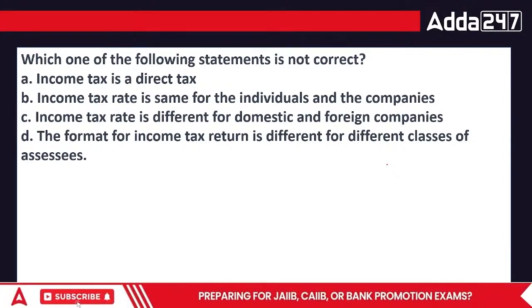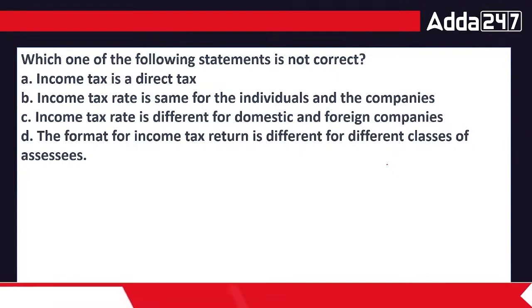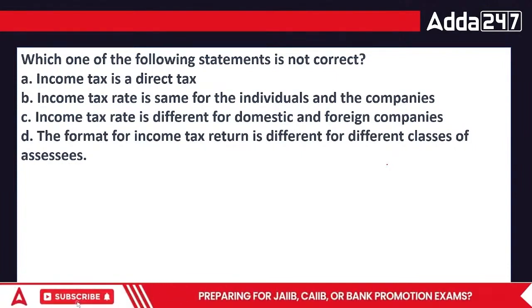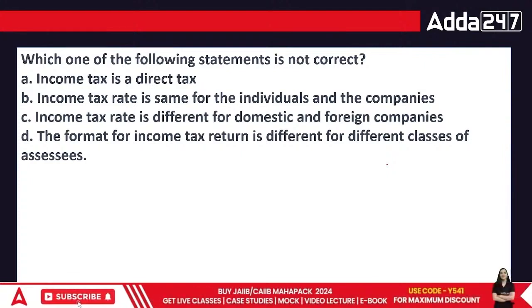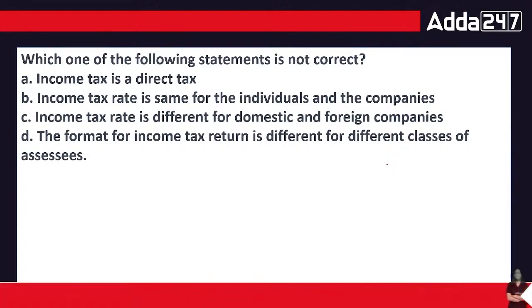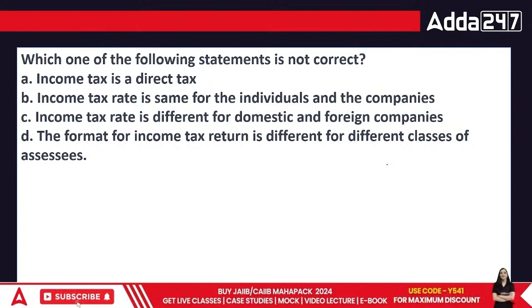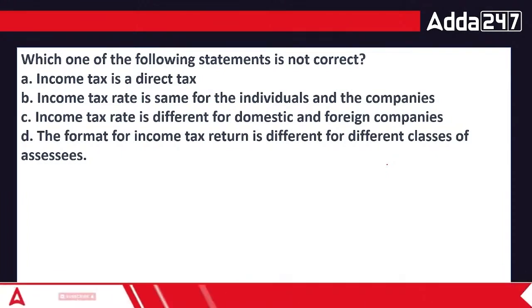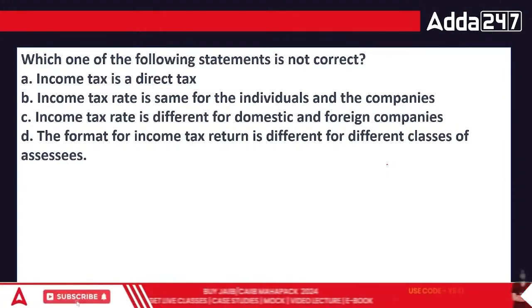So when we talk about these particular taxes, the Indian government followed a specific model. Which of the following is true? Now, income tax is a direct tax. Yeah, it is a direct tax. Second point is, income tax is the same for individuals and companies. No, it varies. You and I, we don't have the same. If you're a company, then I'm an individual. And slab goes up, then till then we are at the same level.